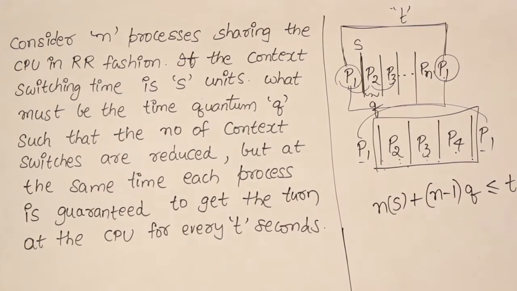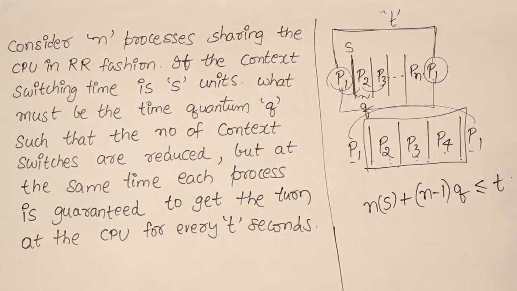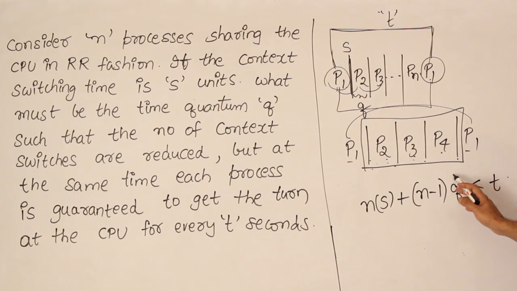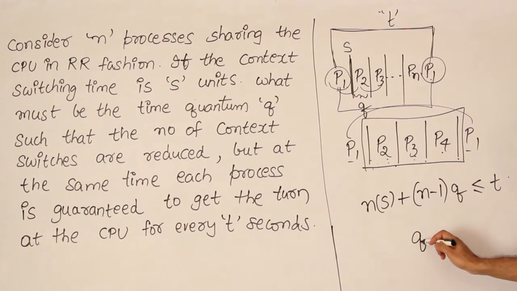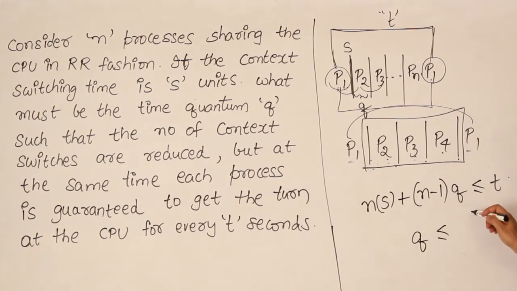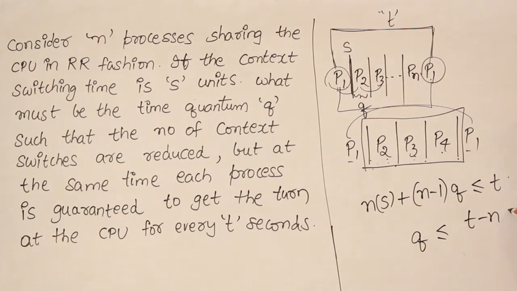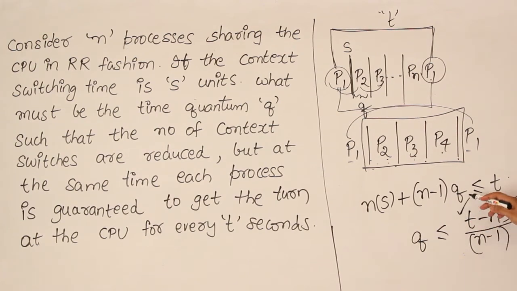Now what we should do is find the relationship between the quantum time and the other factors. q is less than or equal to (t minus ns) divided by (n minus 1), where n is the number of processes, s is the switching time, and t is the time within which every process will get a chance for the second time.